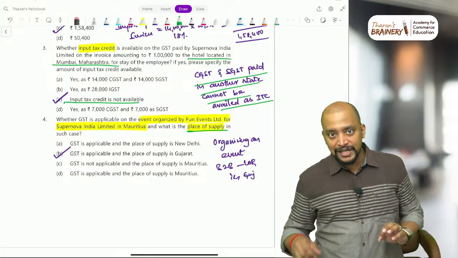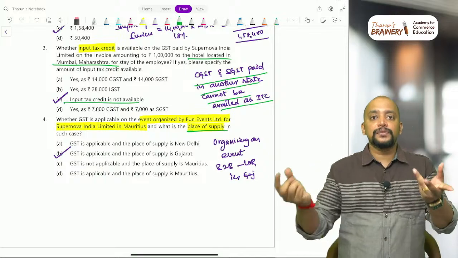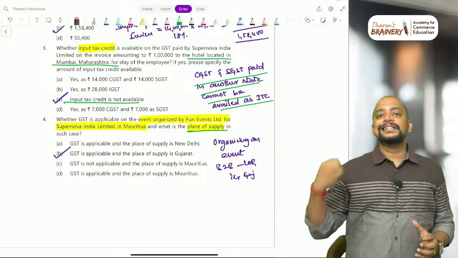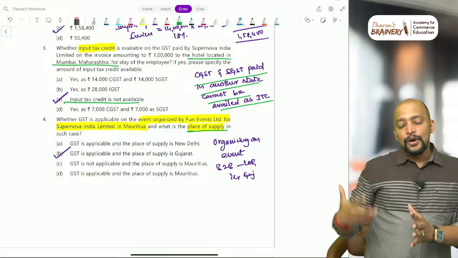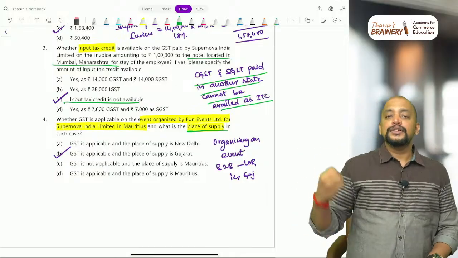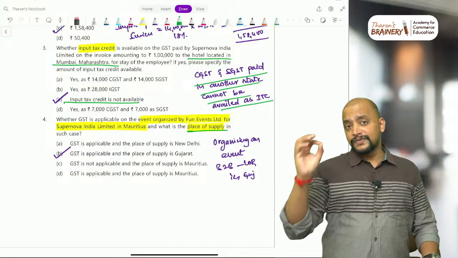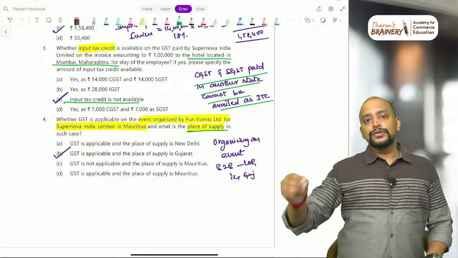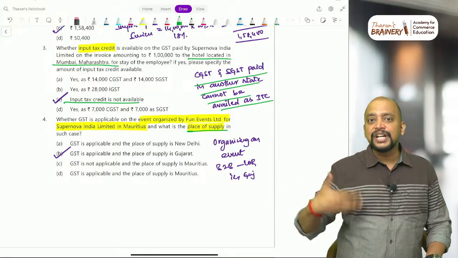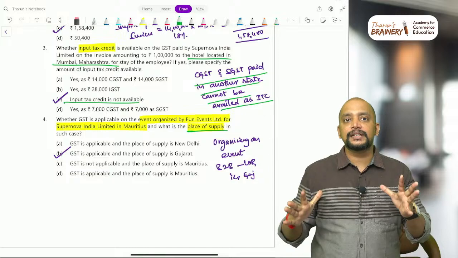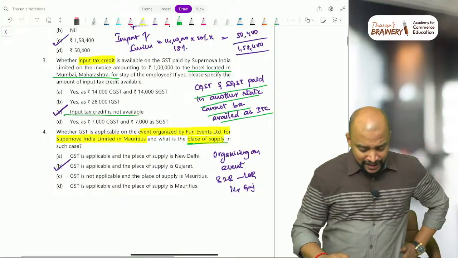What I request you is that you take one white paper and write down these key points alone. Just now we read one very important point. What is that? CGST and SGST paid in another state cannot be availed as ITC. Just write down that one line and keep it, so that all these key points are there when you are solving mighty 50 questions or some other questions. This will be helpful. Because day after tomorrow, somewhere around 10 to 12, when you have completed everything, just see this sheet and go, so that you will feel, okay, I have learnt all these things. Okay, so this is one point. Next, this MCQ we have completed.